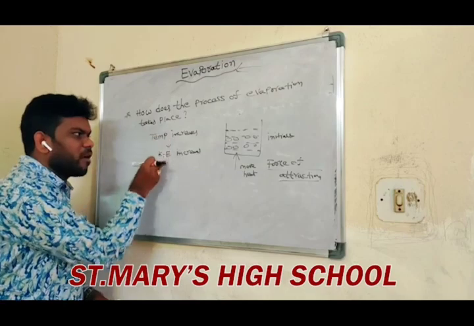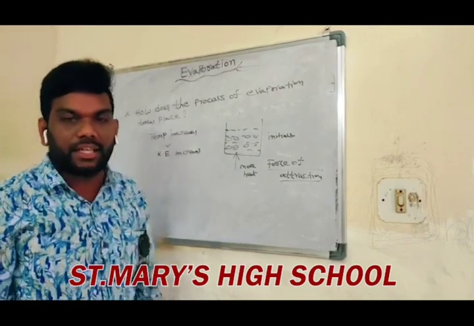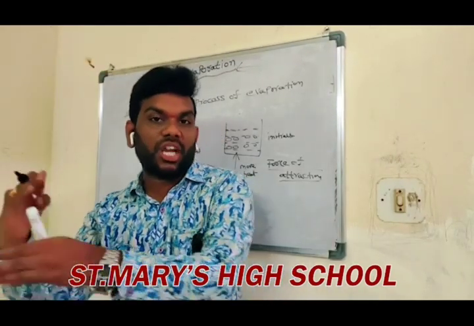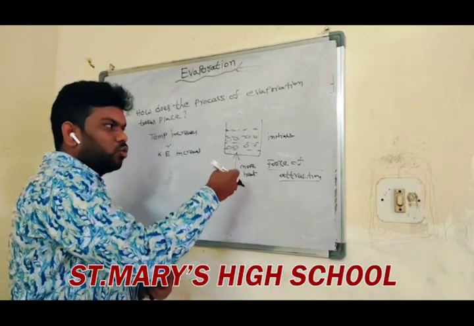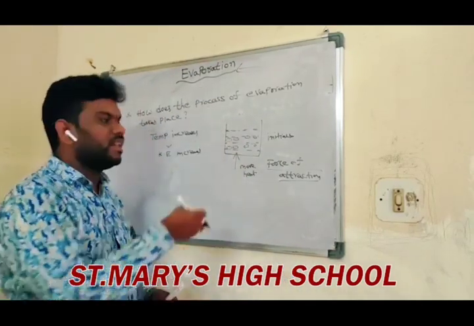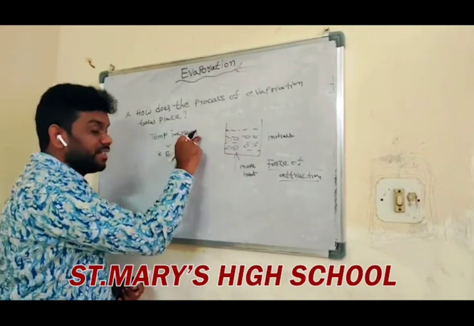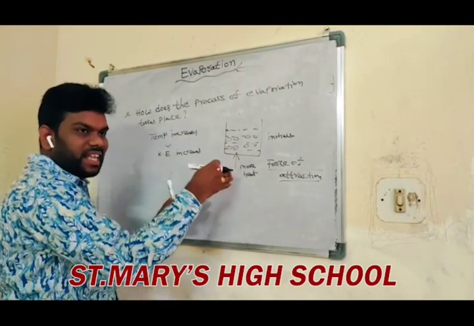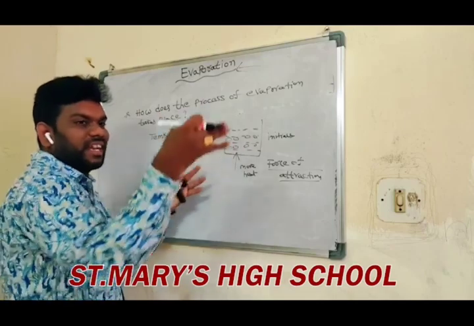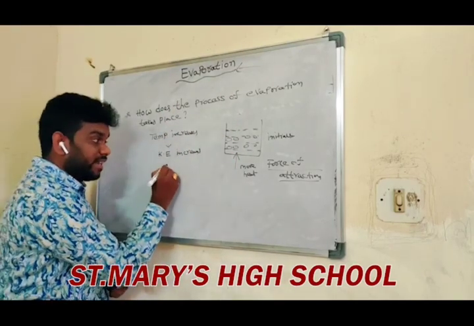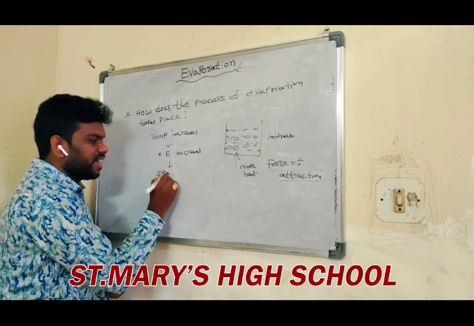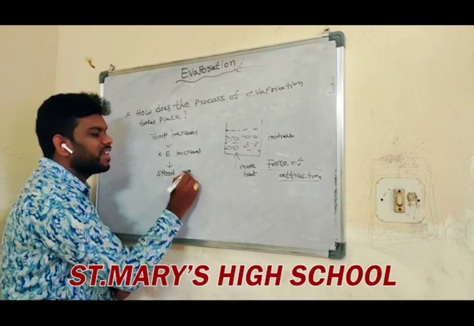What is the relationship between temperature and kinetic energy? Temperature is directly proportional to kinetic energy. When heat energy is applied to this system, the temperature increases. In evaporation, heat is extracted from the surroundings. Kinetic energy increases, so the speed also increases.